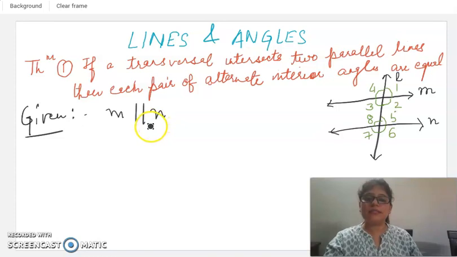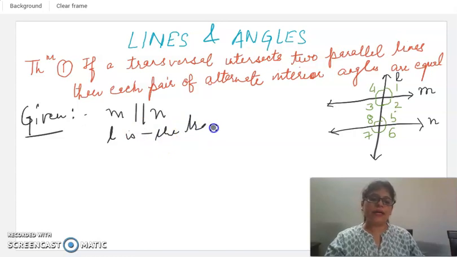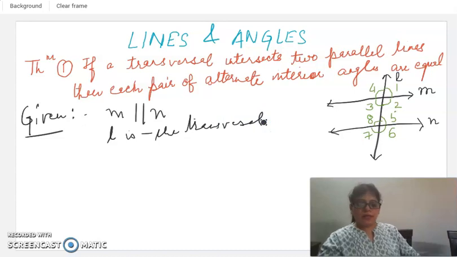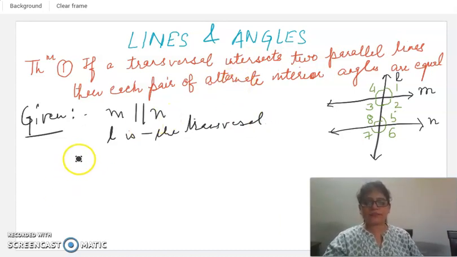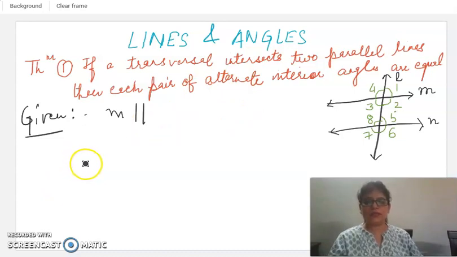We are also given that L is the transversal. Guys, I'm so sorry for the handwriting, please bear with me.